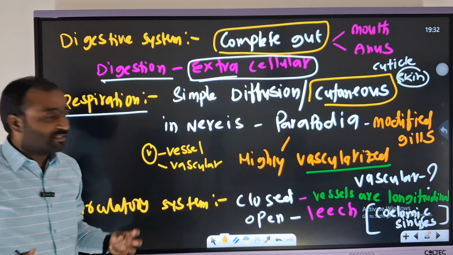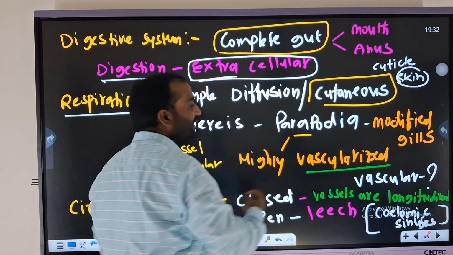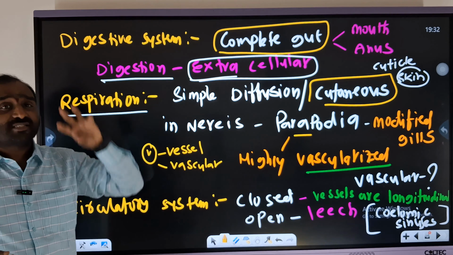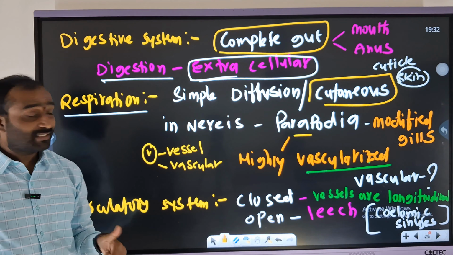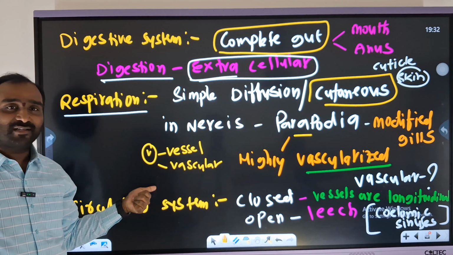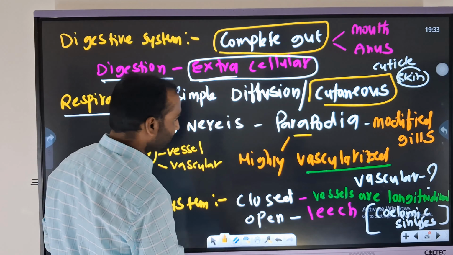Highly vascularized means what? These entire parapodia are composed of vessels to supply the blood. Have you got it? V for vessel, V for vascular, nothing but the vascular system. Got it? Okay.